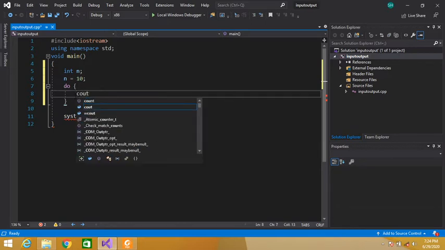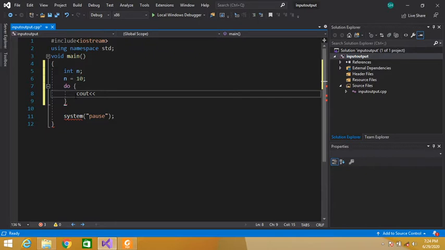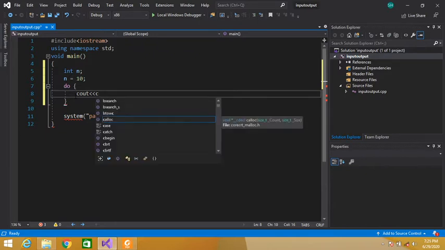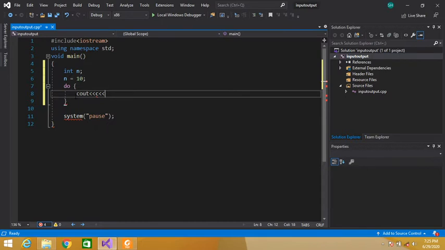Cout, we have to display the counting in reverse order. Cout n, endl. We have declared n and we have to use n here.